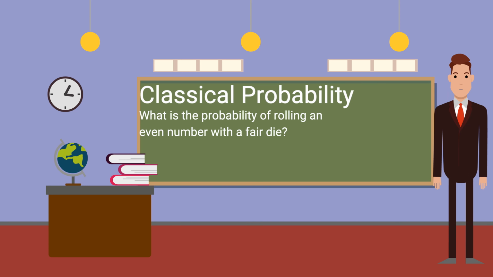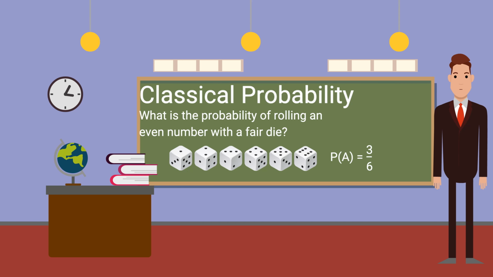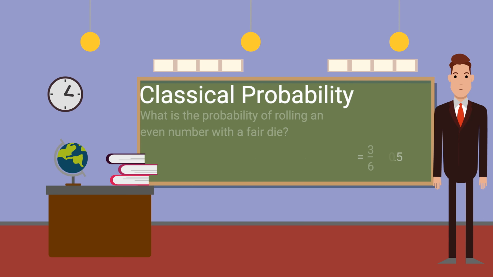Consider the event of rolling an even number with a fair die. What is its probability? In the classical approach to probability, the probability of an event A is the size of outcomes in A divided by the size of the sample space. In our case, event A contains the outcomes 2, 4, and 6, and the sample space contains the numbers from 1 to 6, which gives us a probability of 3 divided by 6. Therefore, the probability of rolling an even number with a fair die is 0.5.